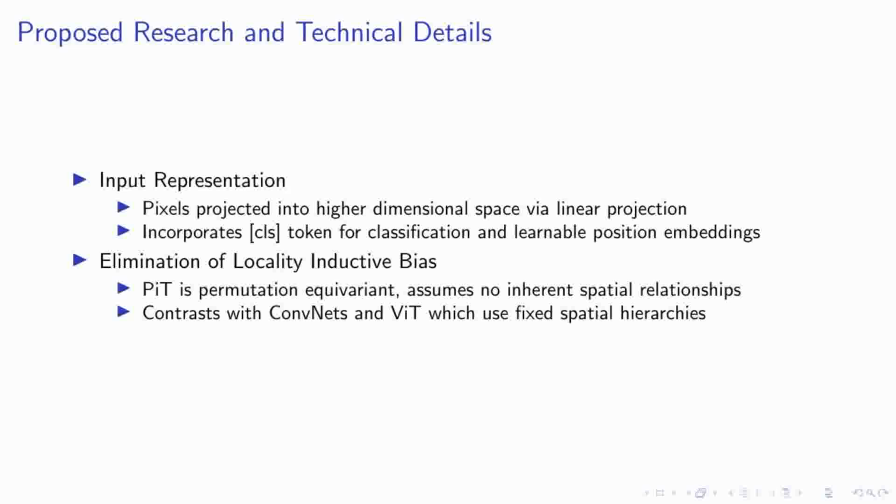Moving on to a critical aspect of our architecture, PiT challenges traditional design by eliminating the locality inductive bias. Unlike convolutional neural networks and the standard vision transformer, which rely on fixed spatial hierarchies, PiT is permutation equivariant. This means it does not assume any inherent spatial relationships among input features, allowing for a more flexible and potentially scalable model architecture. These innovations mark a significant shift from conventional approaches, setting the stage for more adaptable and robust vision models.